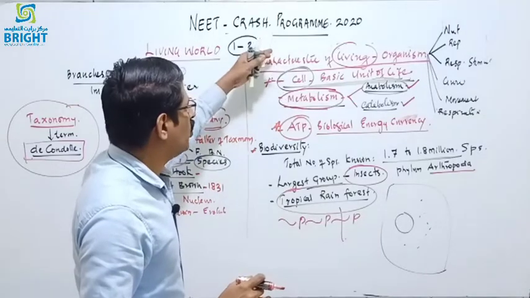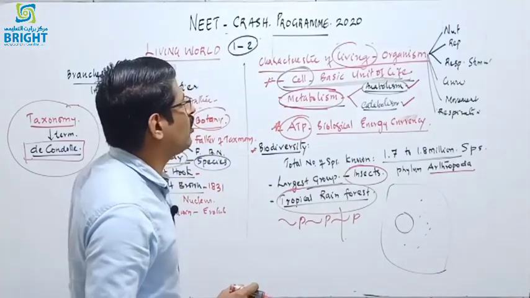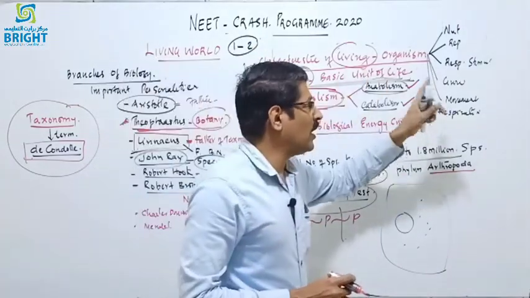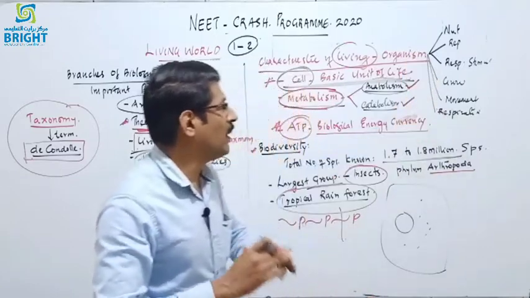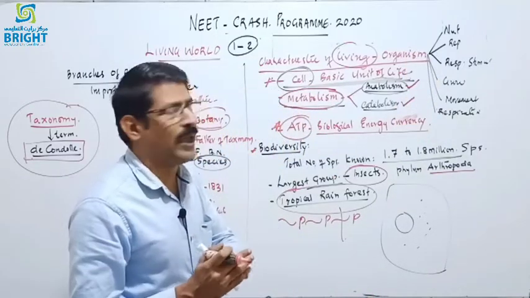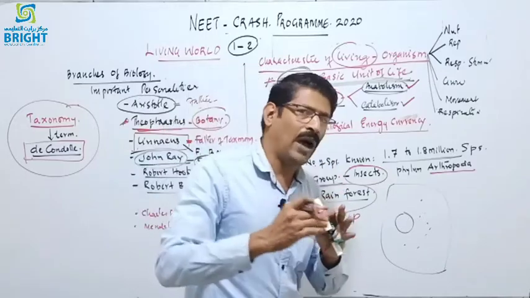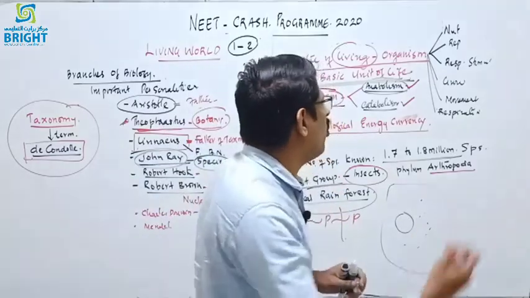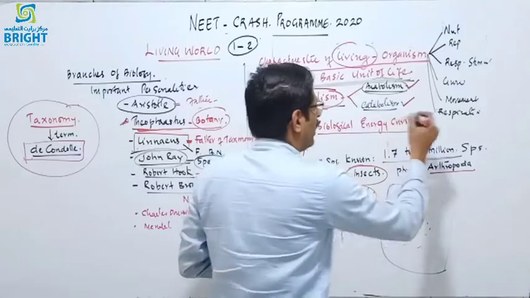We have discussed the characteristic features of living organisms: they need nutrition, they undertake reproduction, they respond to external stimuli, and they have the capacity for growth and development, movement, respiration and excretion.